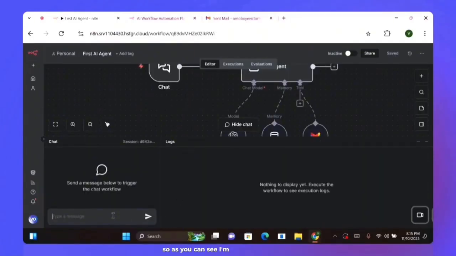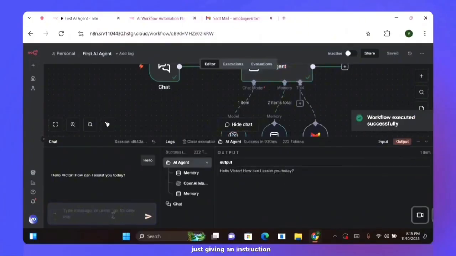So as you can see, I'm going to open the chat, and yeah, this is the chat. It's like an AI chatbot that handles your email accounts with just prompting. It's not even prompting, just giving an instruction. So let's go by just giving it greetings. As you can see, it said, "Hello Victor, how can I assist you today?"